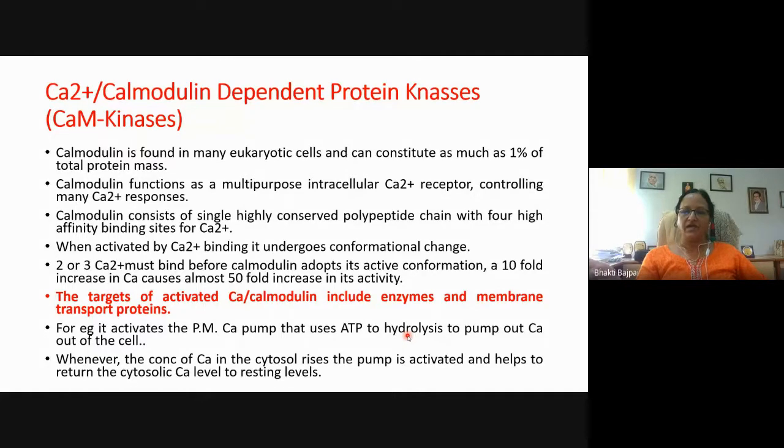This activated calmodulin will then activate the plasma membrane calcium pump, which by using ATP hydrolysis will pump out the calcium ion from the cytoplasm, so that the normal level of calcium ion can be maintained in the cytoplasm. After the extra calcium has been pumped out, the signal will wane down, and the calmodulin will come back to its inactive form.